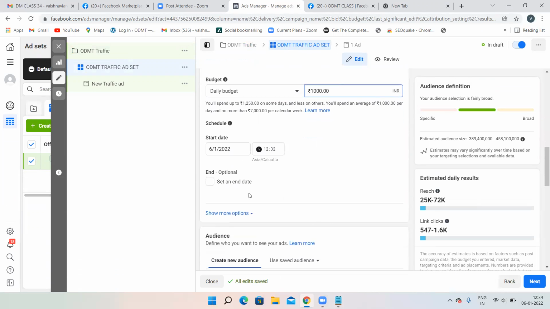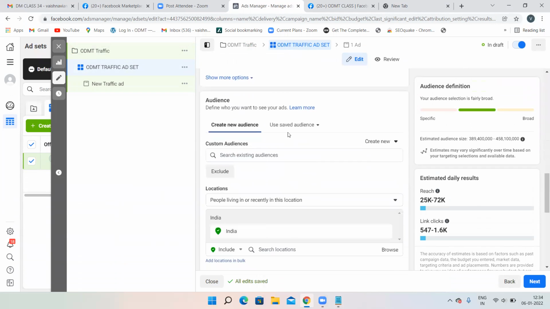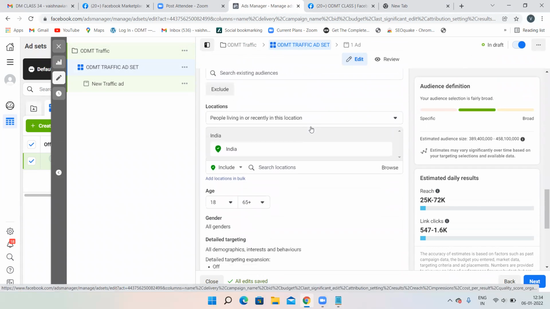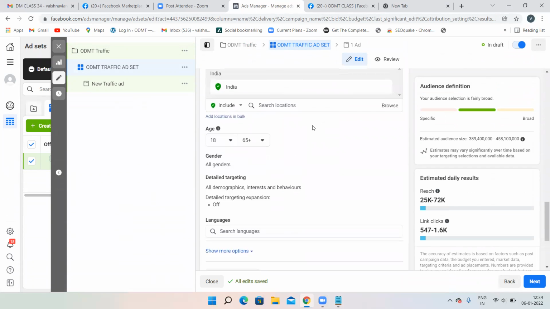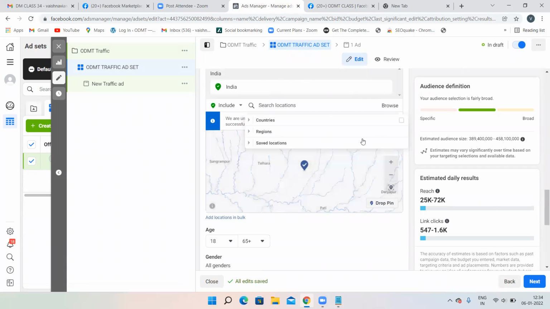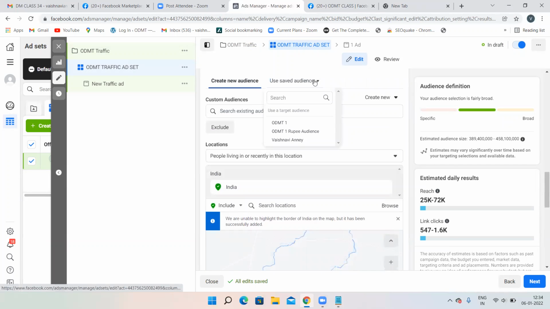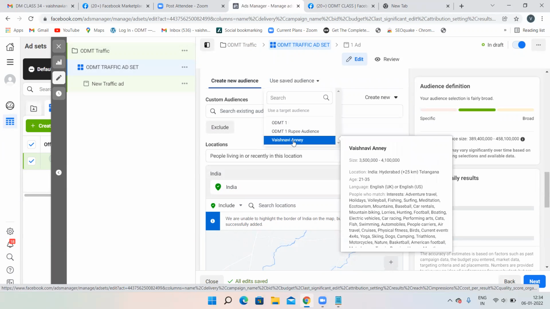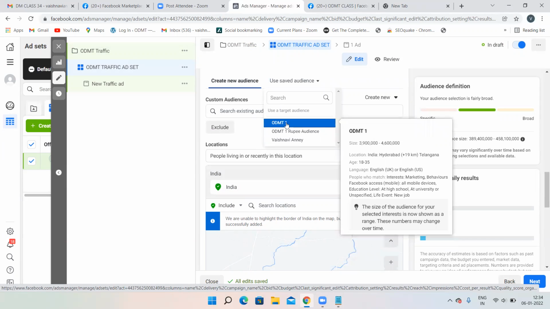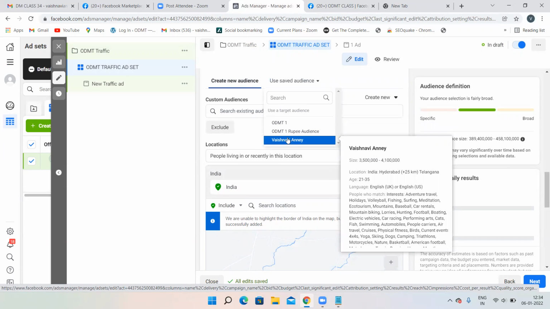Again, start date, end date. Use saved audience. If you do not use a saved audience, again you have to do everything. Click on browse, again, which locations you want to target. You want to target regions, countries. Again, you have to do all these options. Otherwise, you have an audience saved with you. Just click on save audience. We have saved our audience with us. So if you want to choose that particular audience, you can choose it.